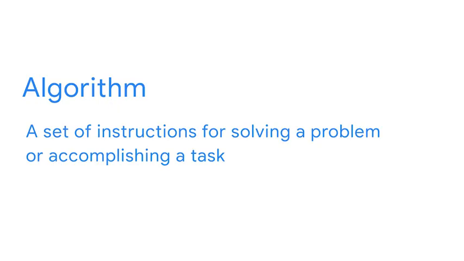Let's begin with algorithms, which will help you learn to think like a programmer and translate instructions into Python code. In programming languages, an algorithm is a set of instructions for solving a problem or accomplishing a task. One everyday example of an algorithm is a recipe consisting of specific instructions for baking bread.